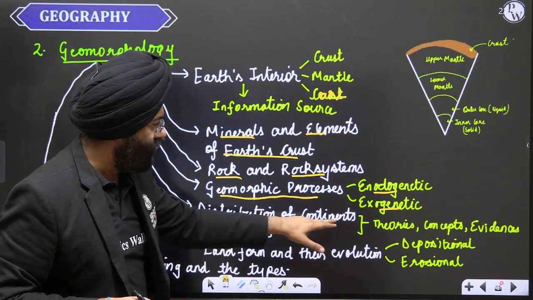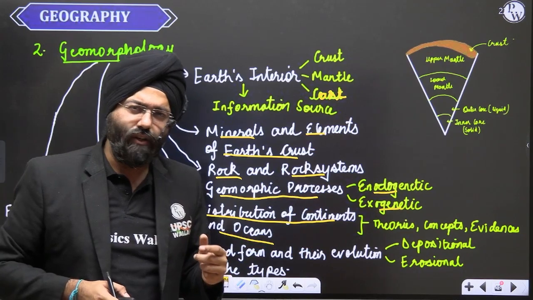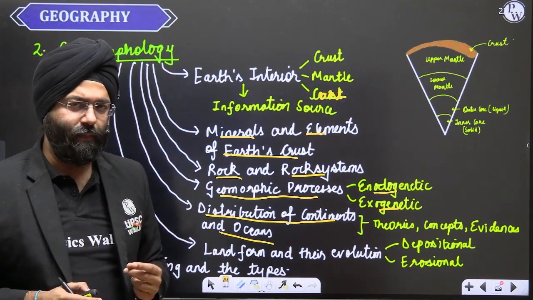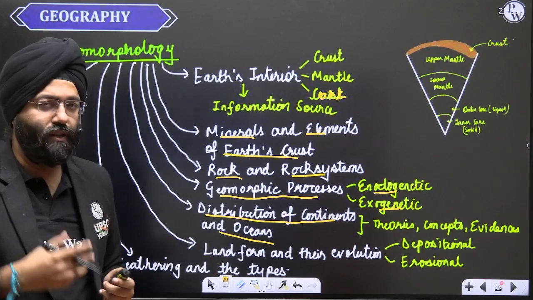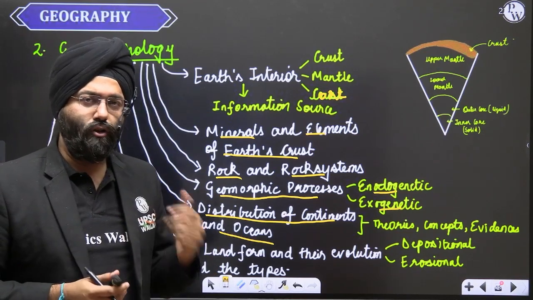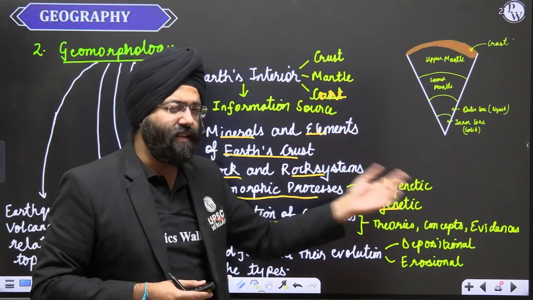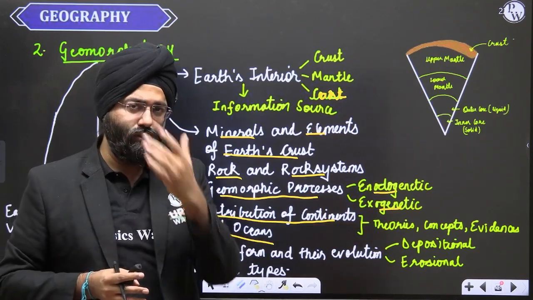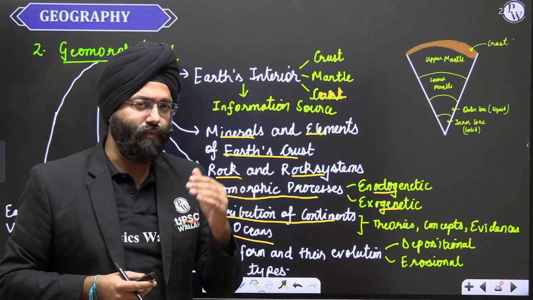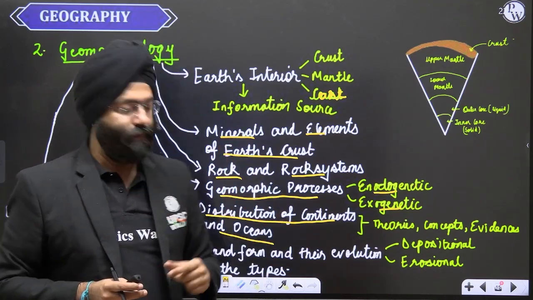Distribution of the continents and the oceans. Now, these include a lot of theories also along with the concept. For example, you'll have to study the concept of continental drift theory, plate tectonics, the concept of seafloor spreading, and all the concepts and evidences that are there in order to support these theories. Now, these are present in your NCERTs also, and obviously these have been asked in your prelims as well as your mains examination, so these become very important.